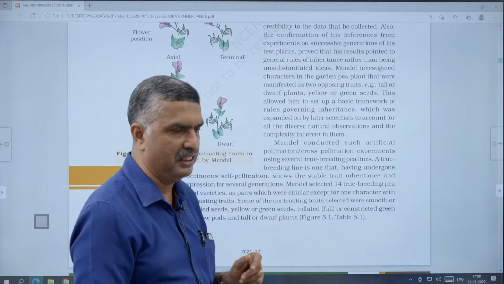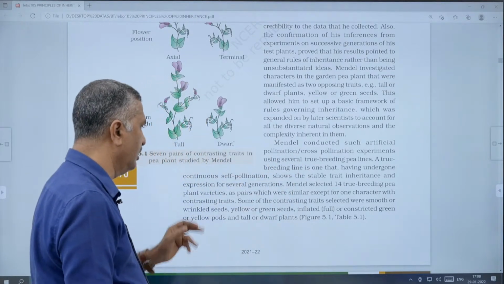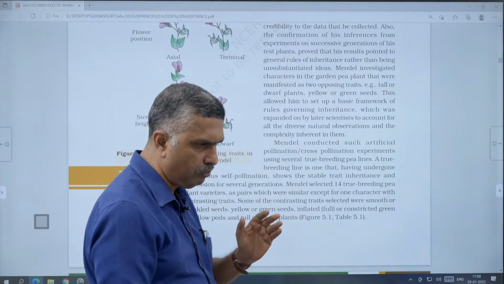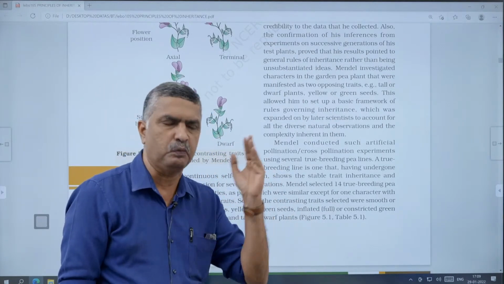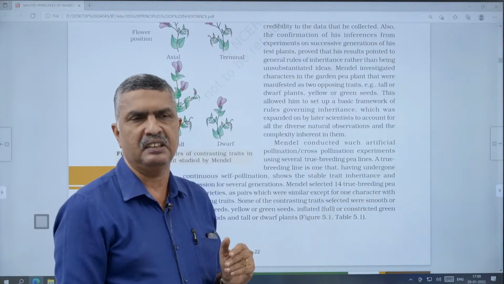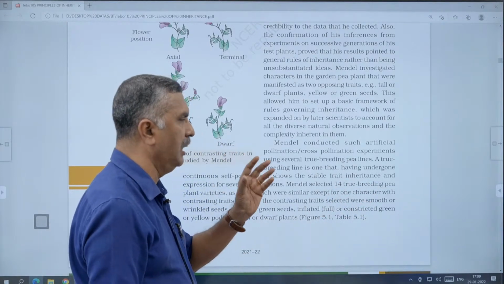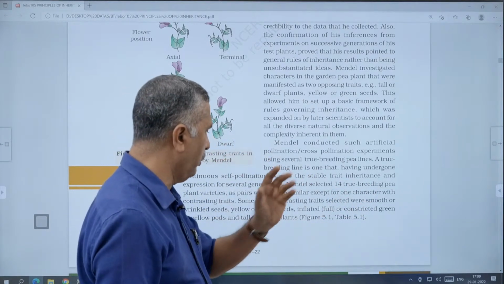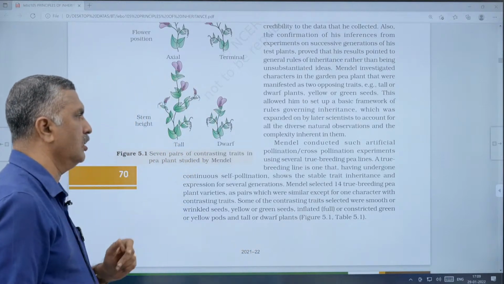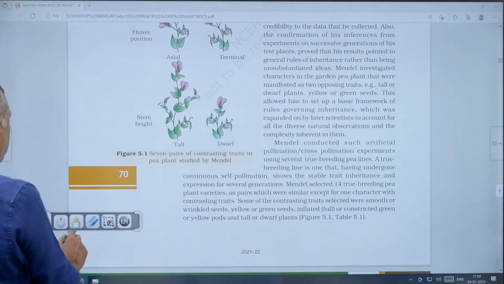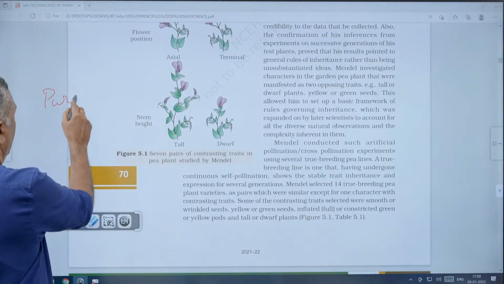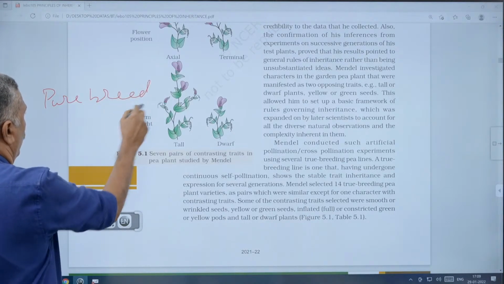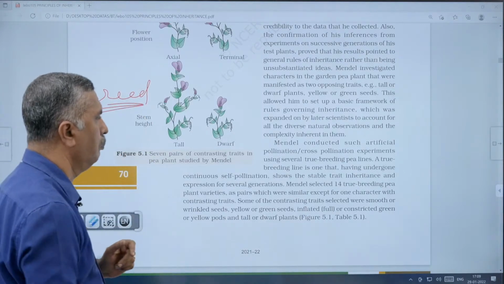There will be no variation; the traits express without any change for several generations. That is a true breed, or sometimes it is also called a pure breed.